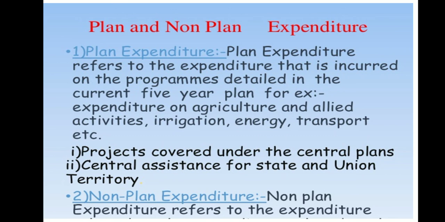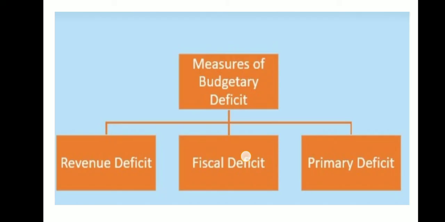In case of non-planned expenditure, it refers to expenditure not in the government plan. It shows an expenditure to be incurred on projects covered under the state. Example, expenditure on the relief of earthquake victims, construction of households, floods etc. And in case of planned expenditure, example is expenditure on electricity generation, development, road, bridge, dams, irrigation facility etc. All these are planned ones.